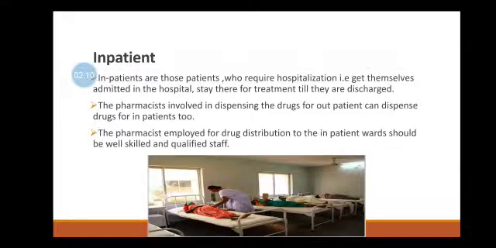It may be appreciated that the nursing staff expends considerable time by making frequent trips to the pharmacy to obtain the supplies. Many hospitals have a messenger service between these two. Generally, a ward boy carries indent slips for regular and emergency supplies.